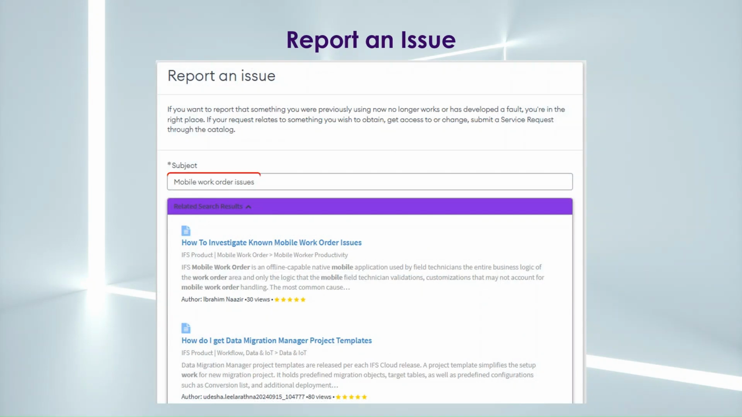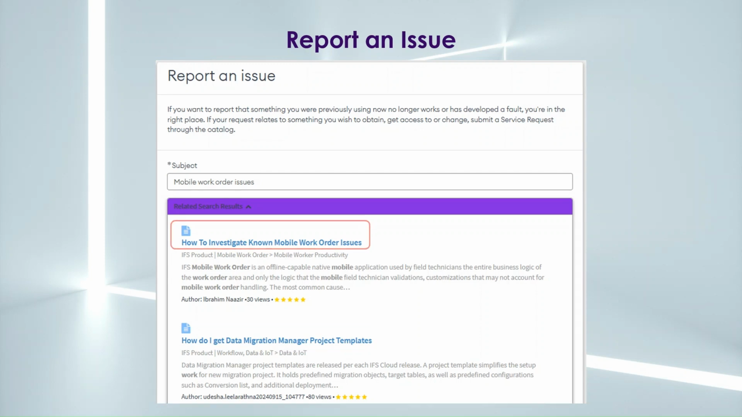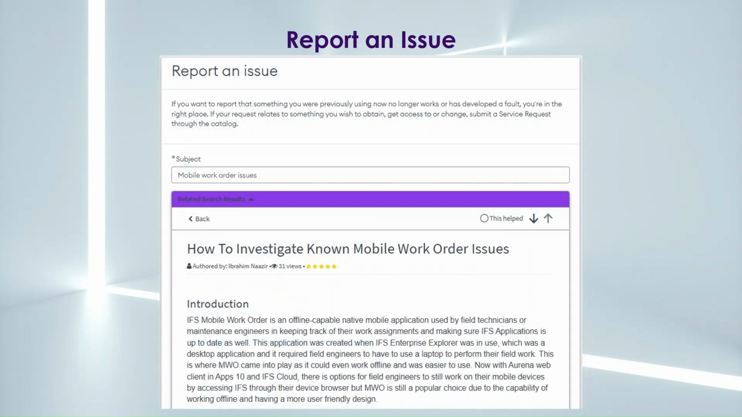For example, by entering the words Mobile Work Order Issues shown here, this produces a list of articles under the heading Related Search Results, and I have only included 2 in this screenshot. You have the option to click into one of the articles, for example the one at the top, which takes you into the full article content.